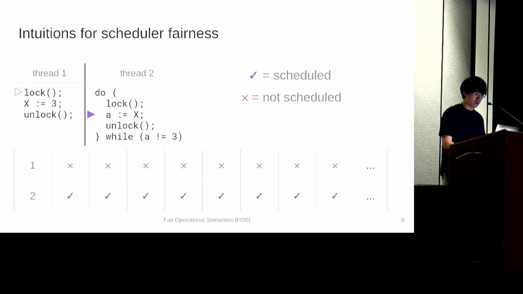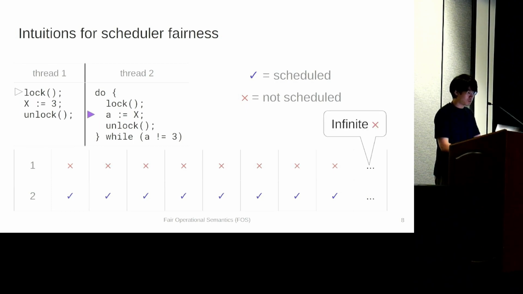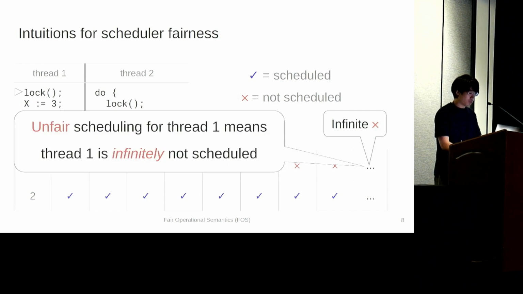And you can see that this continues forever. As a result, only the cross mark continues infinitely for thread 1. And our key observation here is that an unfair scheduling for thread 1 means thread 1 is infinitely not scheduled.